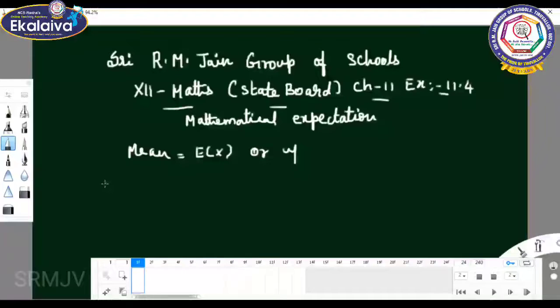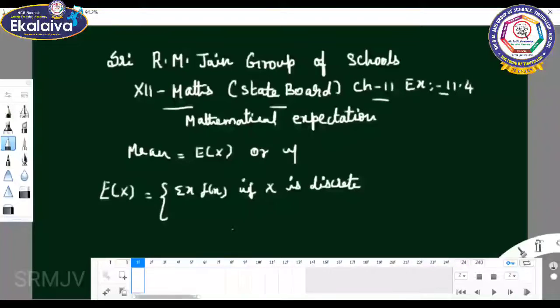E of x, the expectation of x, equals sigma x f of x if x is a discrete function, and the integral from minus infinity to plus infinity of x f of x dx if x is a continuous function.